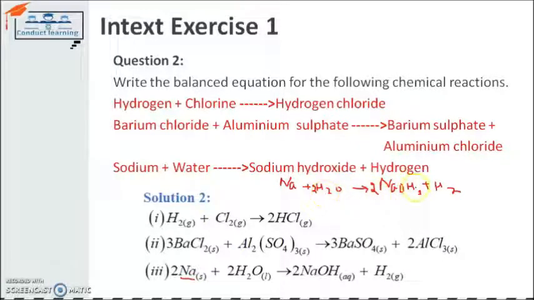Hydrogen has 4 on this side and 4 on this side, on the product and reactant sides both equal. Oxygen has 2 here and 2 here, so oxygen is also balanced. The thing left is sodium. So I have to raise the number of molecules for sodium so that it is balanced. Now sodium has 2 on the reactant side and 2 on the product side, and the equation is balanced. In this way you can balance the chemical equation.